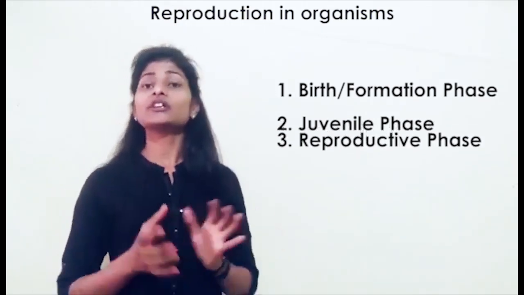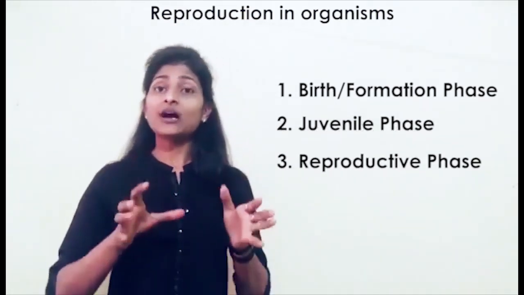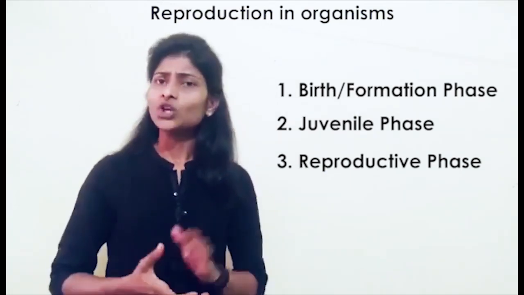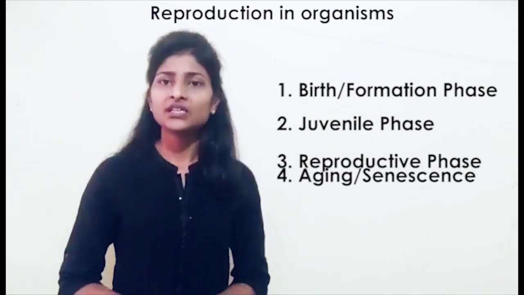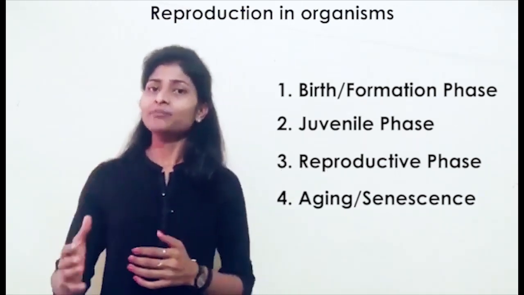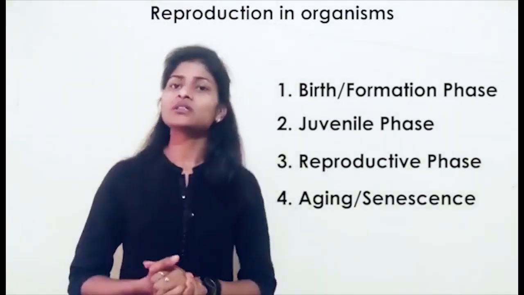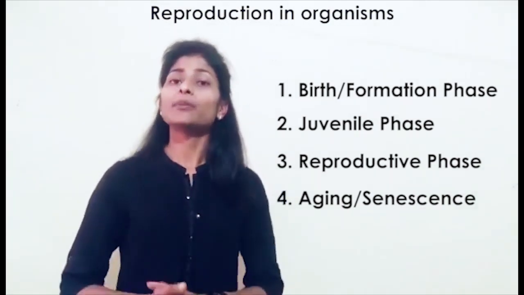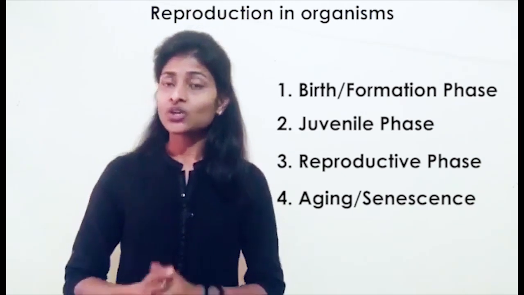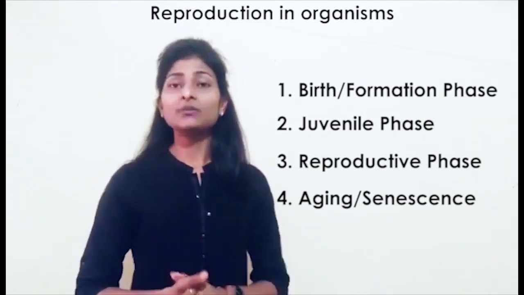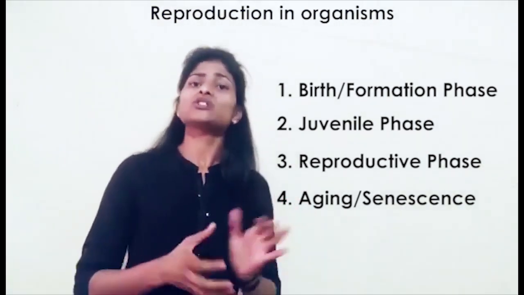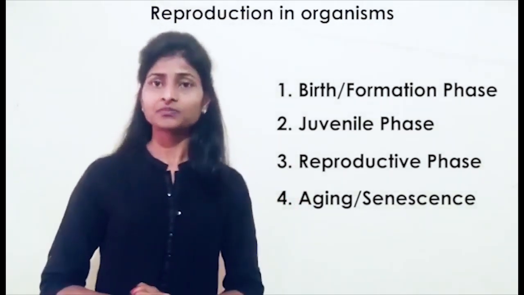Third phase is called the reproductive phase. That means now the living organism is capable of reproducing. Fourth stage is called aging. That means at that time living organisms lose their sexual maturity, so they are not capable of reproducing. In humans as well as animals, this is called aging, and for plants we use a special term, senescence.